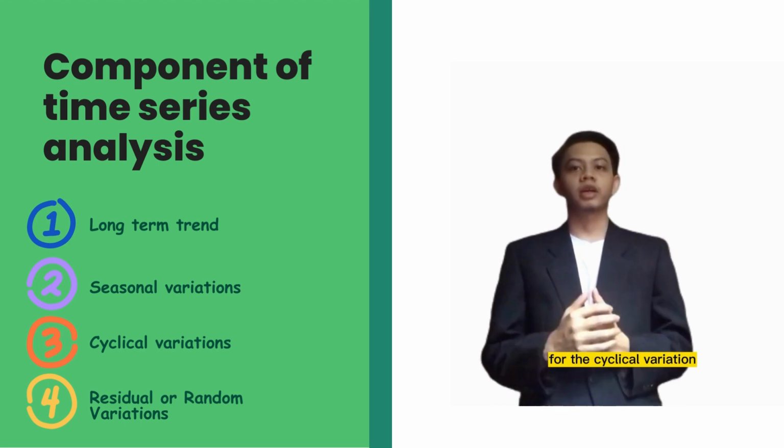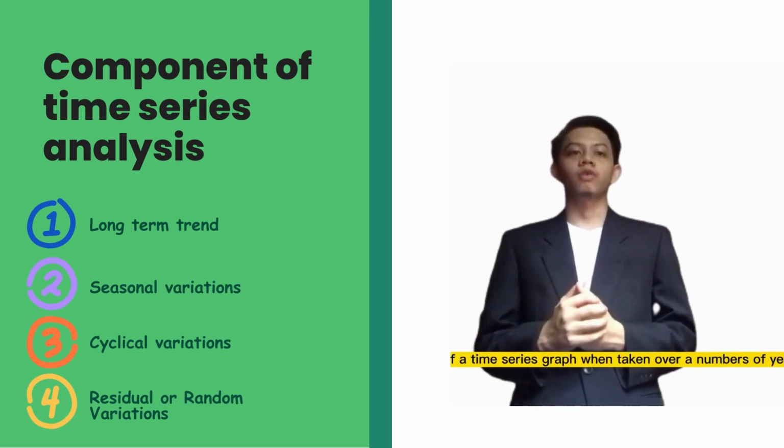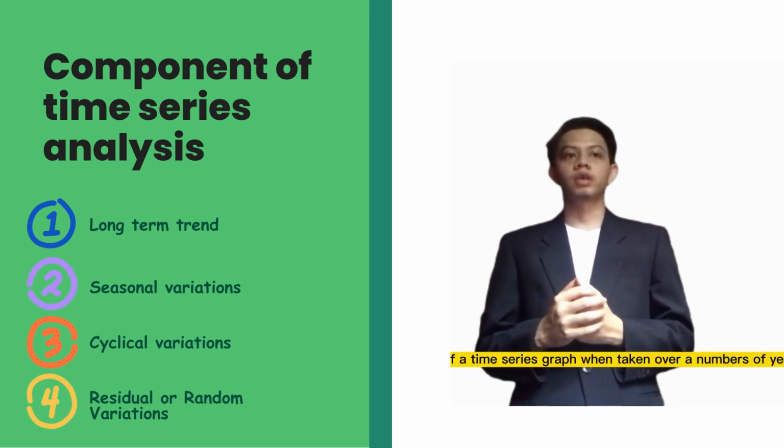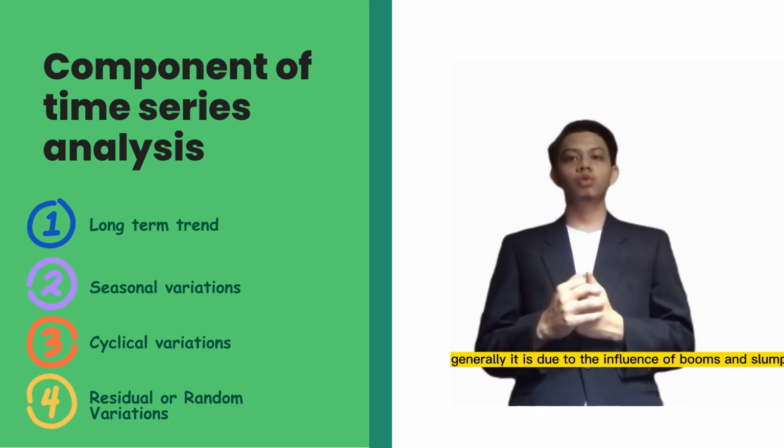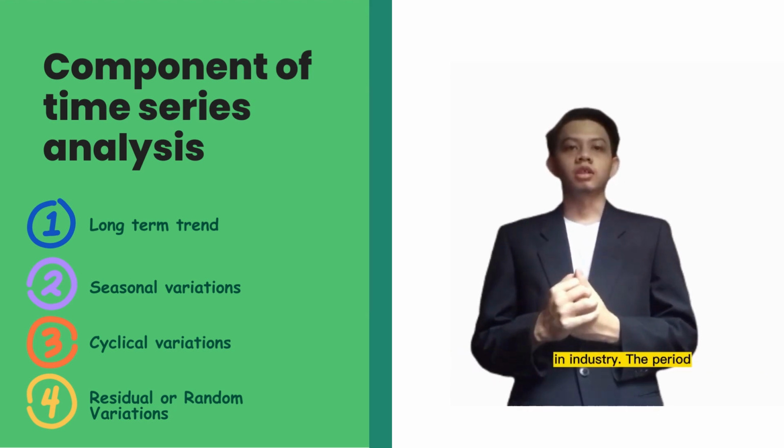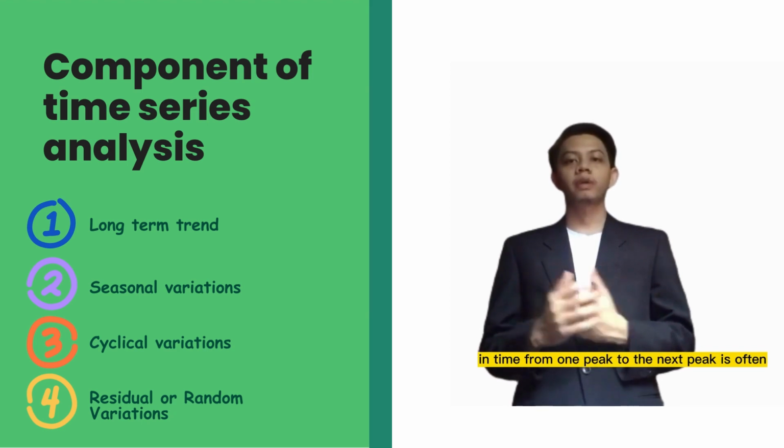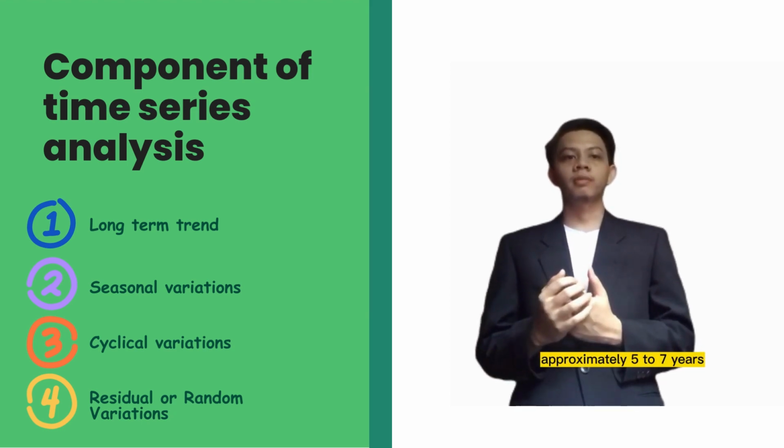For the cyclical variation, this is the wave-like appearance of a time series graph when taken over a number of years. Generally, it is due to the influence of booms and slumps in the industry. The period in time from one peak to the next peak is often approximately 5 to 7 years.